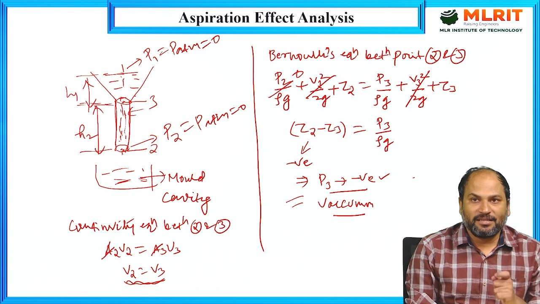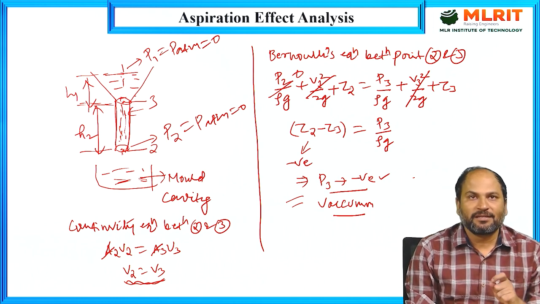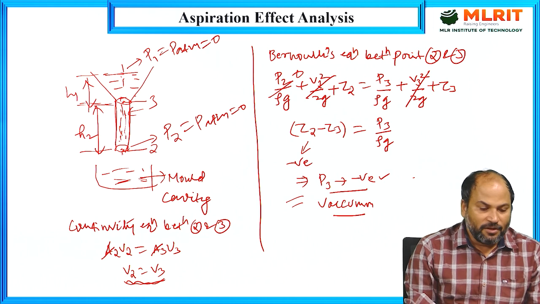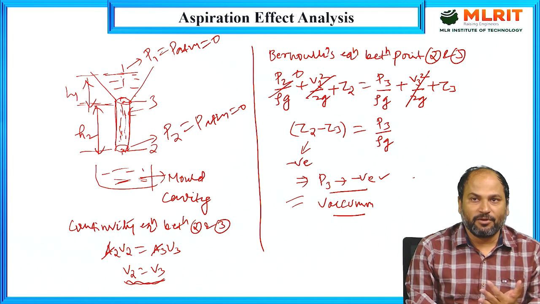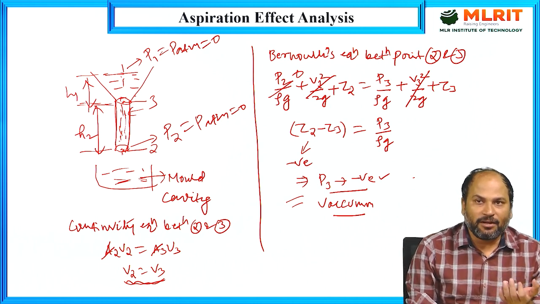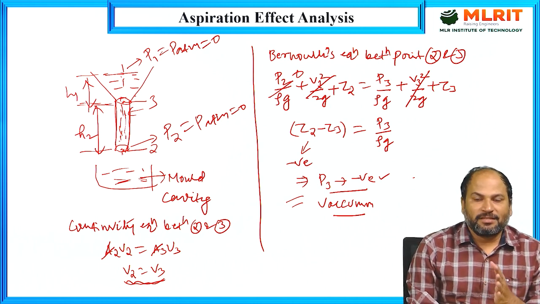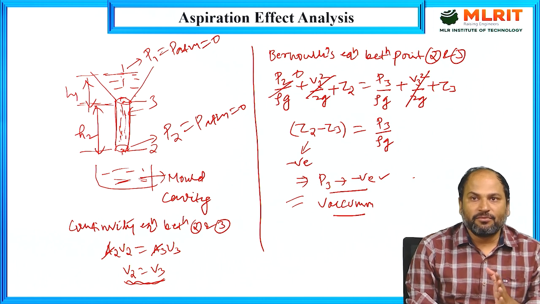So what is the basic thing we need to do to avoid the aspiration effect? While preparing the gating system, we have to keep in mind that at any point of the gating system, the pressure should always be more than, or in the worst case equal to, the atmospheric pressure.